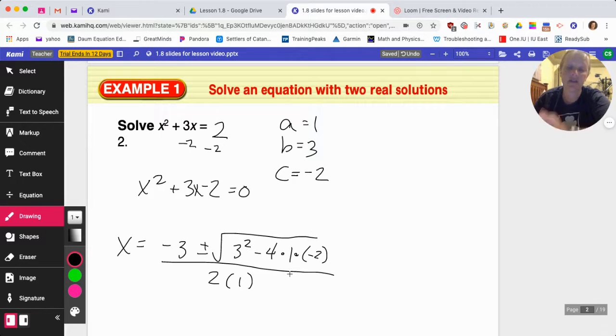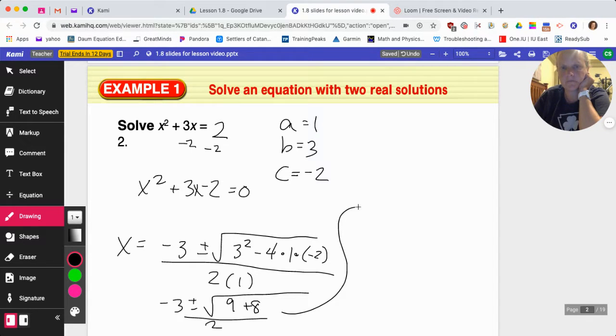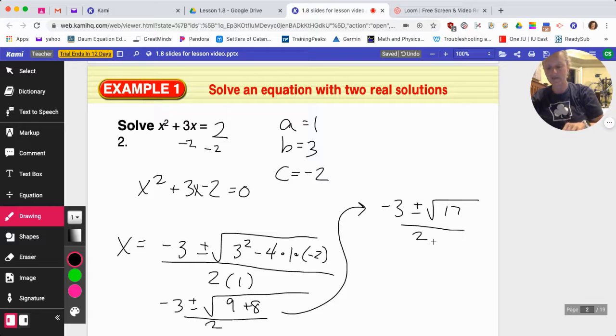So I just put everything into the quadratic formula. Let's simplify it a little bit. Negative 3 plus or minus the square root of 9 plus 8, all over 2. So 9 plus 8 is 17, all over 2. And at that point, we're done.